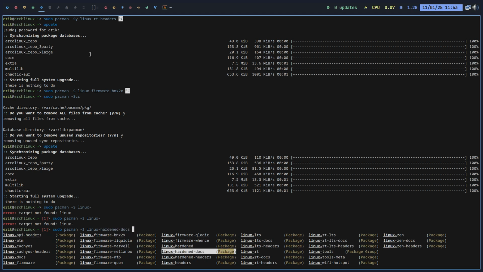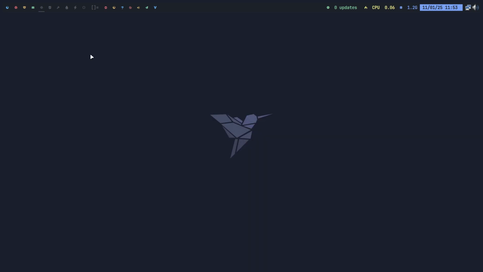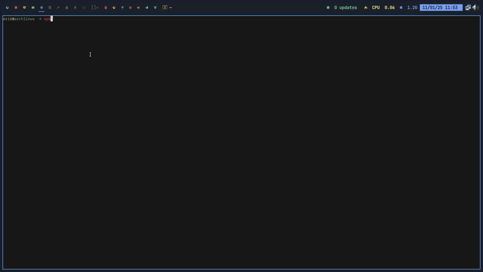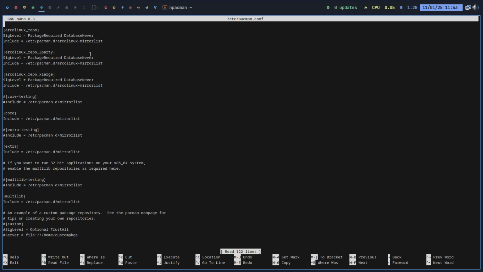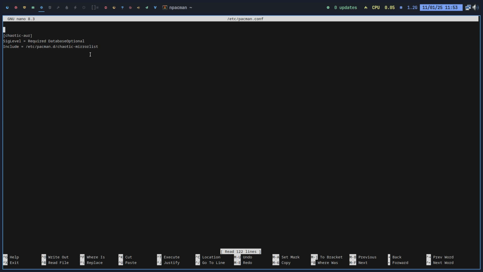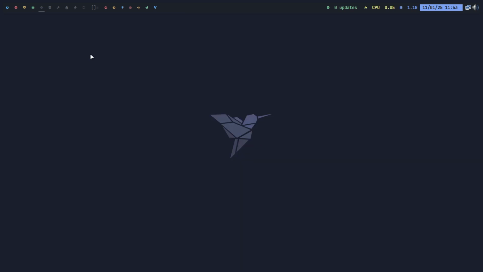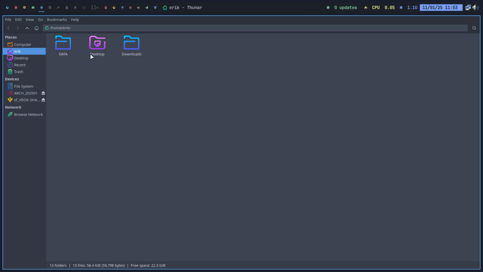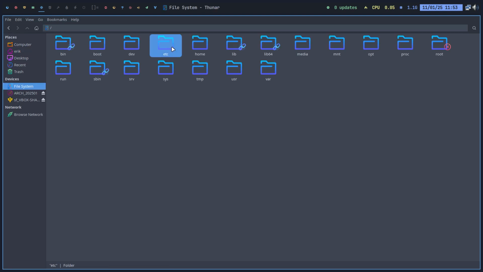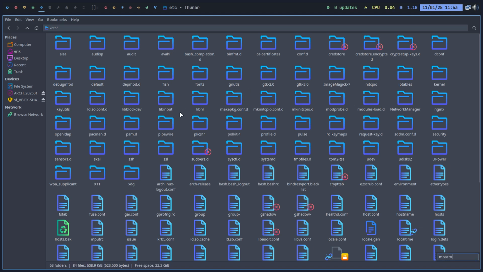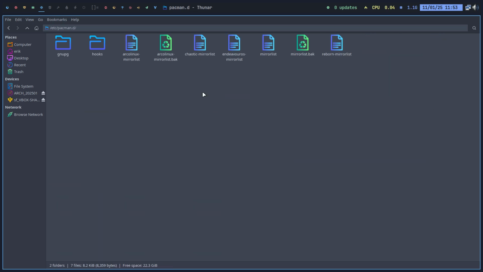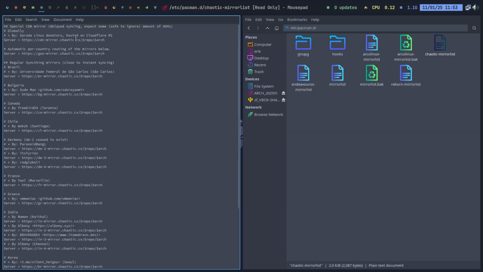There's more. Let's see. There was an error for Chaotic AUR. So Chaotic mirrorlist. Chaotic AUR, this one. Is that the problem?